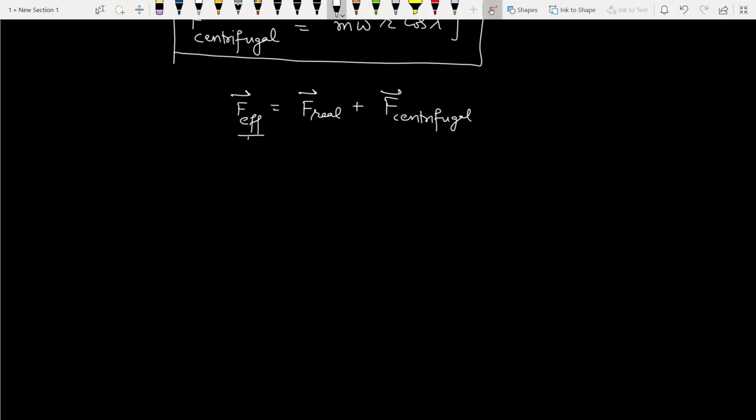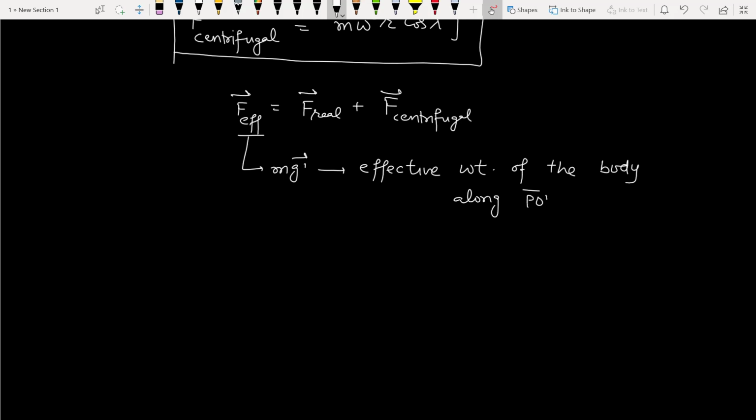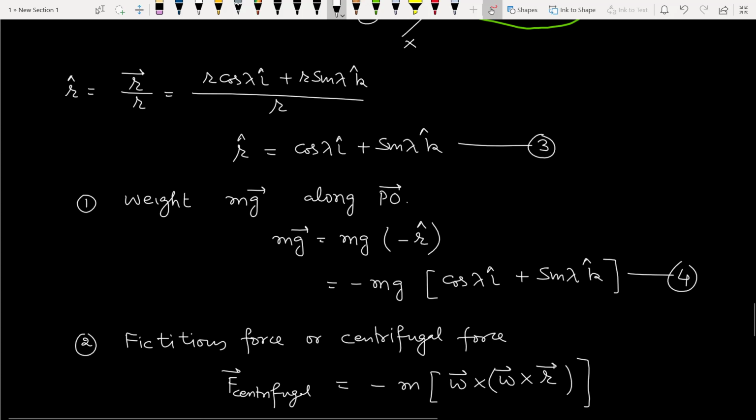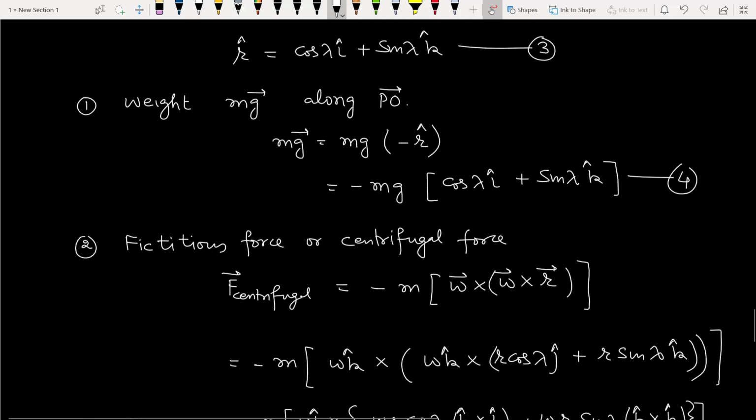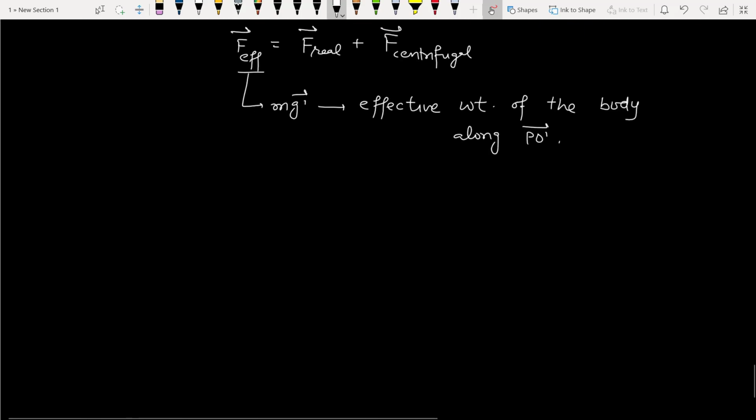And we assume it equal to mg dash. It is the effective weight of the body. And as just shown in the diagram, it is along PO dash. Effective force, we assume it equal to mg dash. Here g dash is effective acceleration due to gravity, and when we substitute all the values,